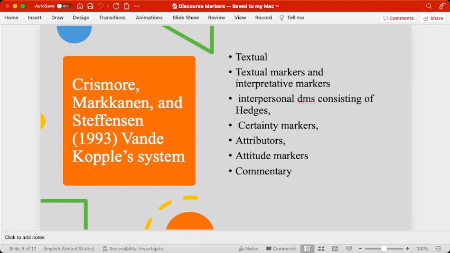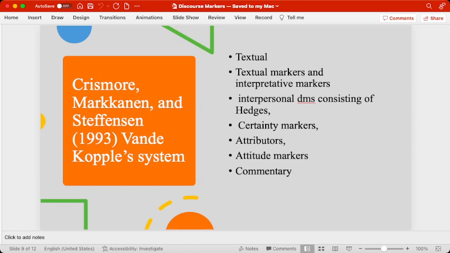In the same way, some discourse markers are certainty markers. I mean, they create a certain, sure situation. Some are attributives. I mean, they talk about the quality of different things, persons or places. These discourse markers are called attributors. And then there are the attitude markers. That means some discourse markers may reflect and show our attitude towards a certain person, a place or a thing. The same is the case with commentary discourse markers. These are also important because some words show our comment on the given situation.